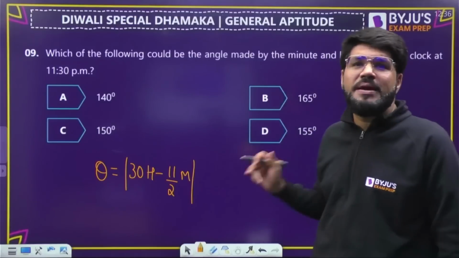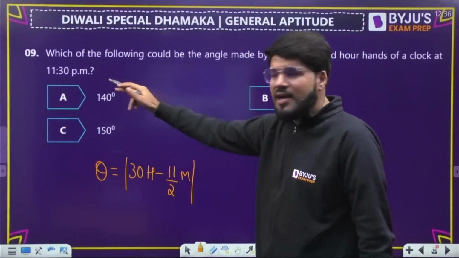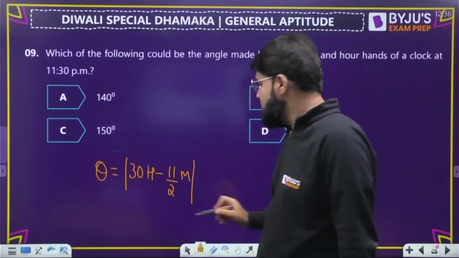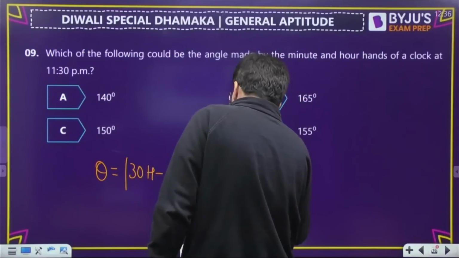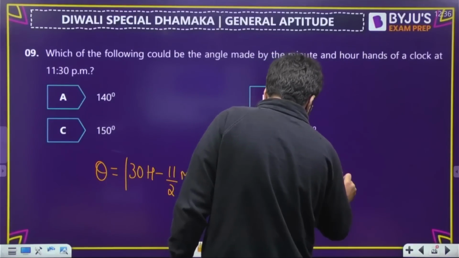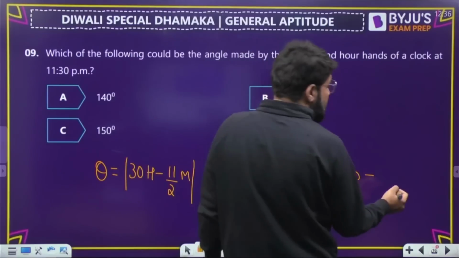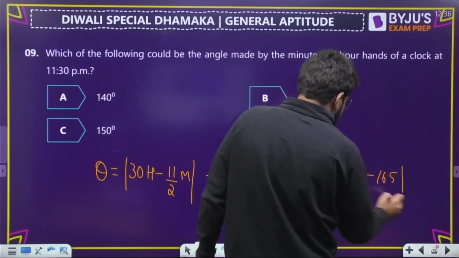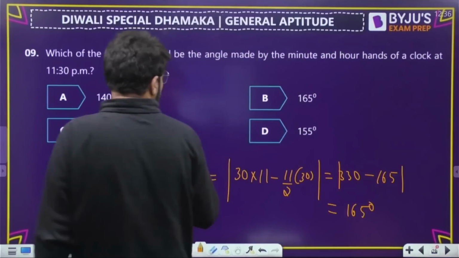Modulus of 30h minus 11 by 2 m. Here h is the hour, like at 11:30, 11 is the hour, and m means the number of minutes, 30 minutes. Take the modulus of this. So 30 into 11 minus 11 by 2 times 30. So this is 330 minus 165. 330 minus 165 is 165 degrees. Option number B.